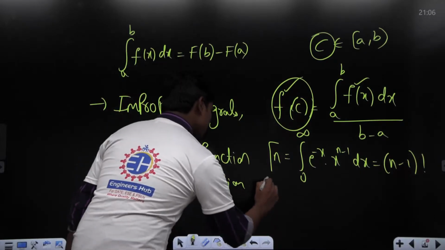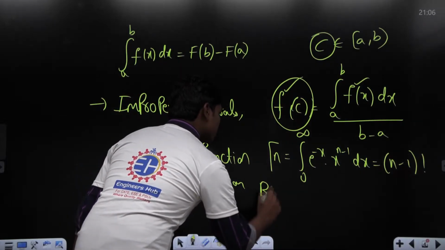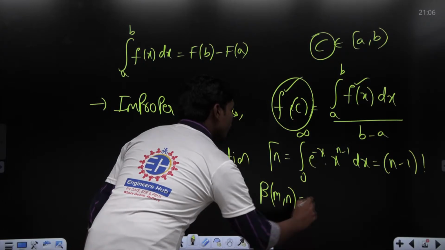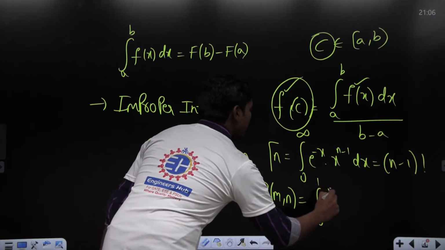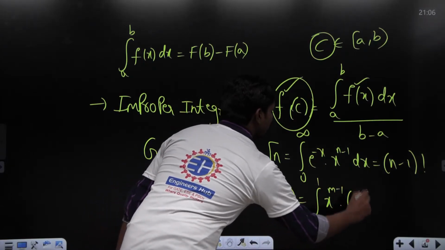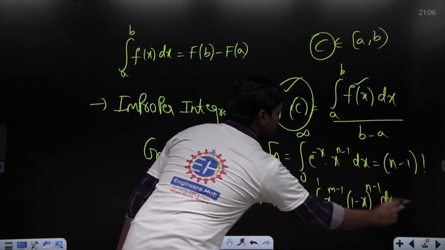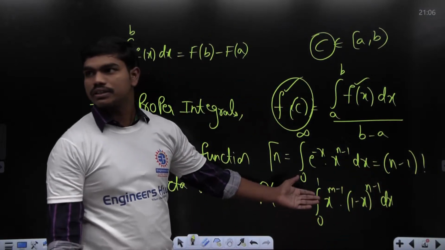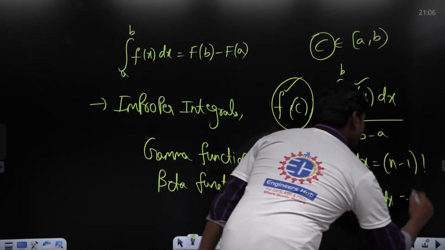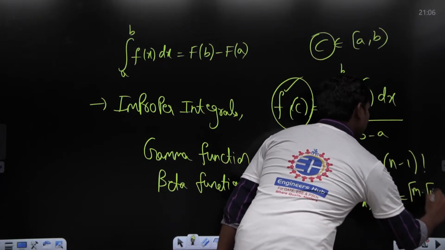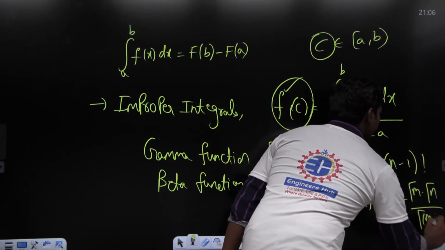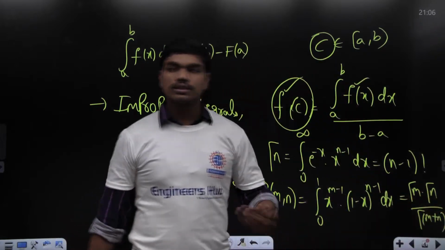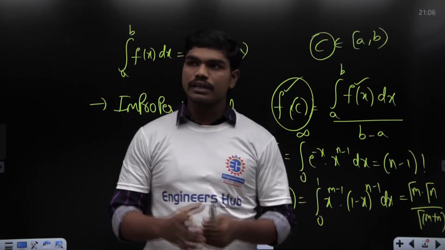Similarly, the beta function, denoted by beta of m comma n, is integral 0 to 1 x power m minus 1 into 1 minus x whole power n minus 1 dx. This is what we have seen. And of course, the beta function is also given by gamma of m into gamma of n divided by gamma of m plus n. This is what we have seen. Correct? So once we finish this, then we have seen applications of single variable integration.